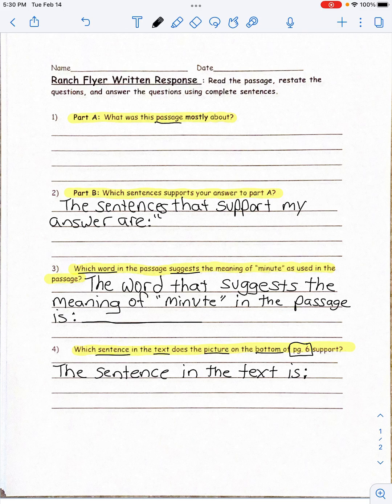Go ahead and pause this, answer your question. And then go back and check all your other answers. Make sure they all start with capital letters and end with punctuation. Remember, you can always go back and replay this at any time to help you. Good luck, and I know you'll do an awesome job.